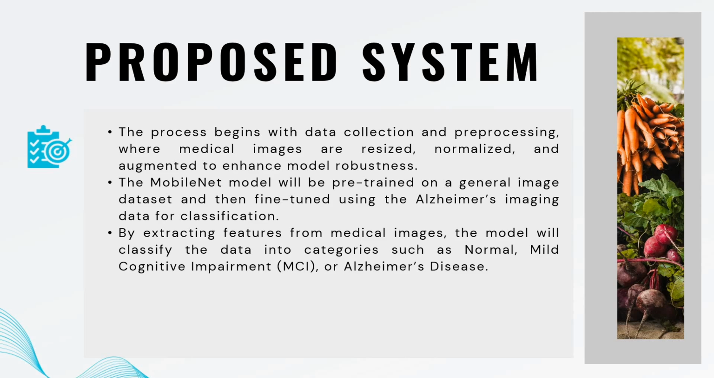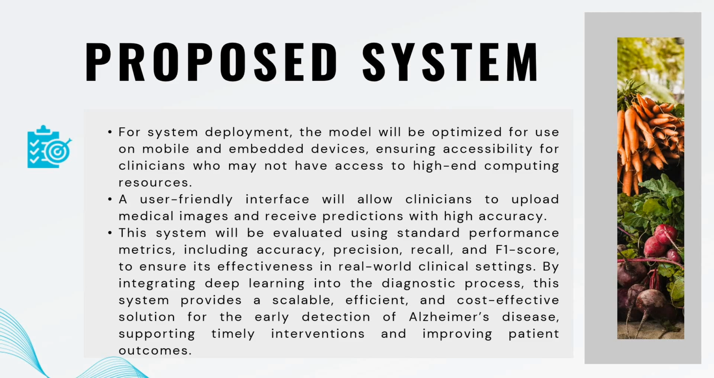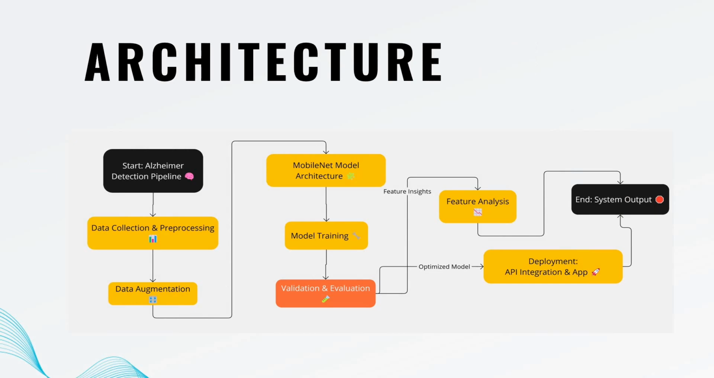Let me move on to the proposed system. For this project, we are using the MCI Alzheimer disease dataset, which contains normal, mild, moderate. These are the stages involved in Alzheimer disease progression. This MobileNet model produces high accuracy, precision, recall value as well as F1 score. This is a real-world project. You can check with your own MRI, own CT scan also. It will work perfectly. This is the architecture of the project.